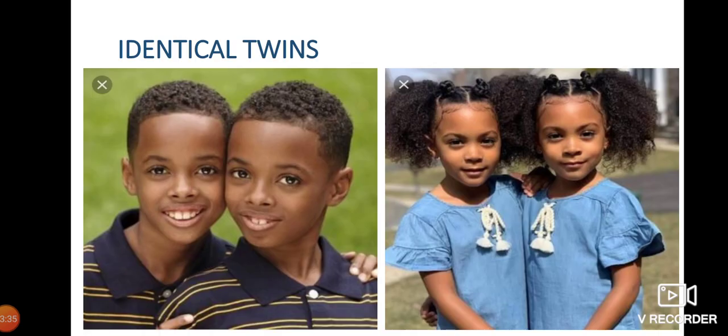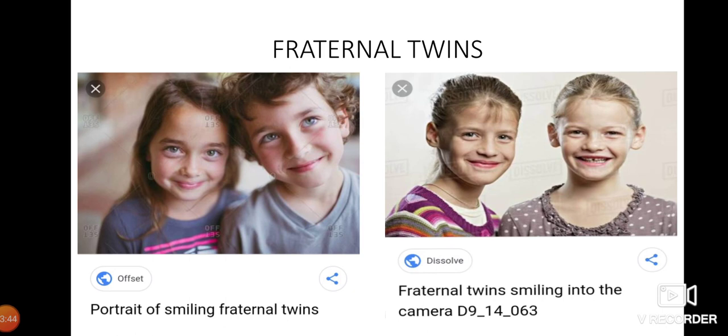So, this slide shows the identical twins. They are of the same gender. The slide here shows the fraternal twins. They may be of the same gender or they may not be of the same gender.